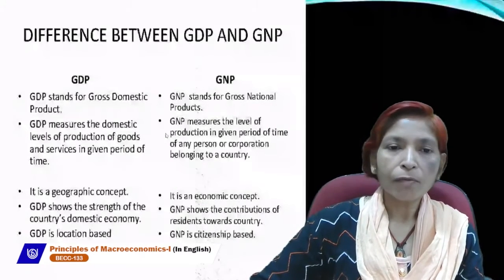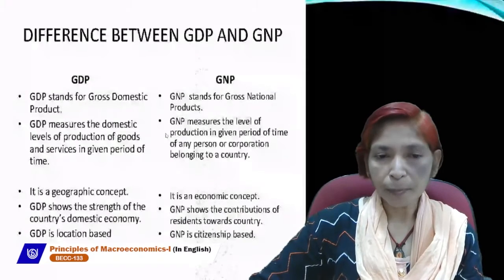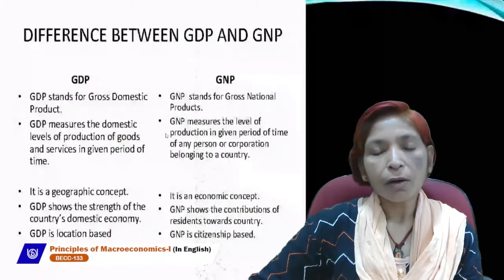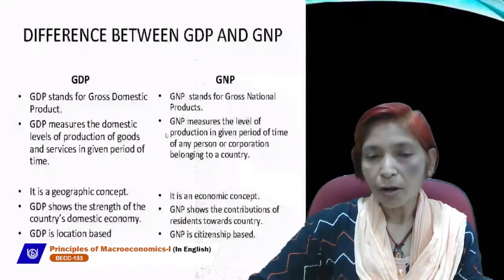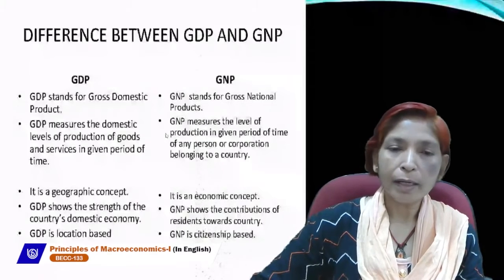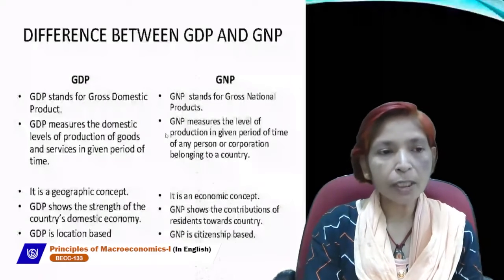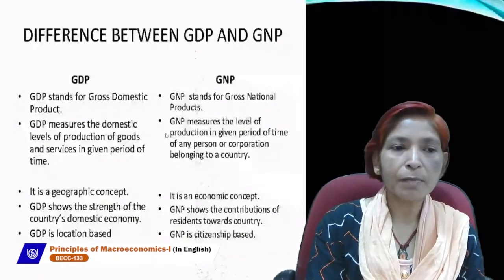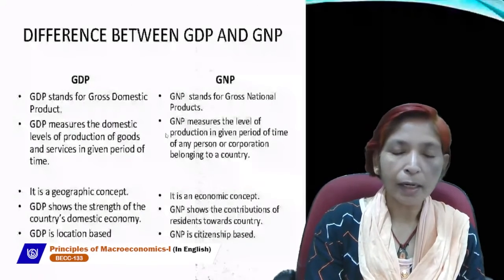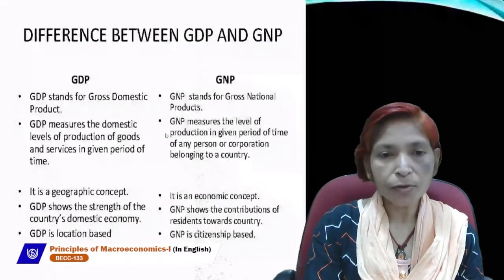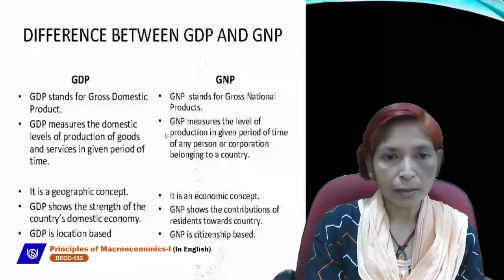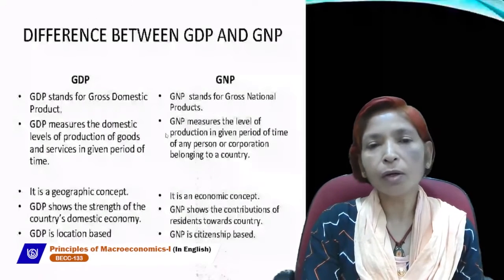an Indian went abroad for earning money and for economic purpose and lives there for more than 1 year. That person will be called a normal resident of that country. For our country, that person will be known as NRI, non-resident Indian. So the basic difference between GDP and GNP is that GDP is related with domestic territory, and GNP is related with the production of goods and services made by normal residents of a country.